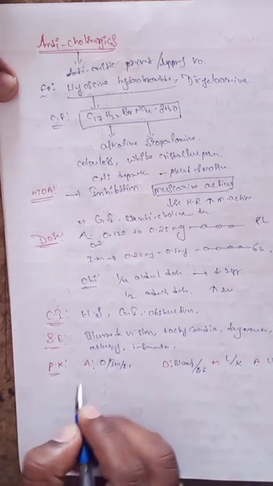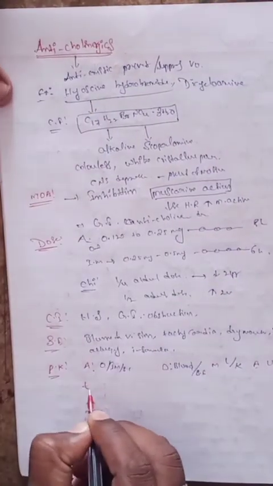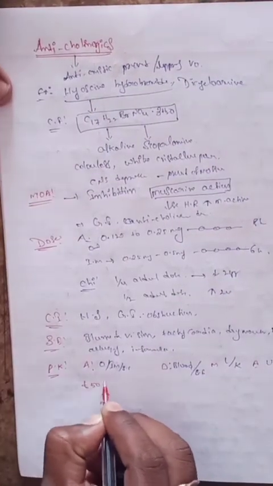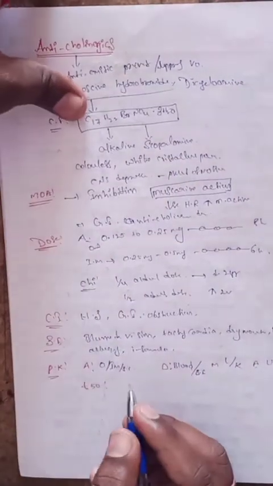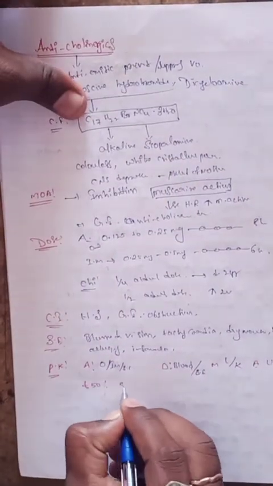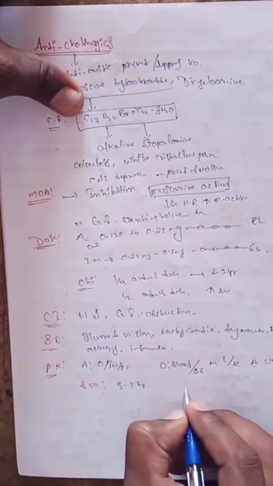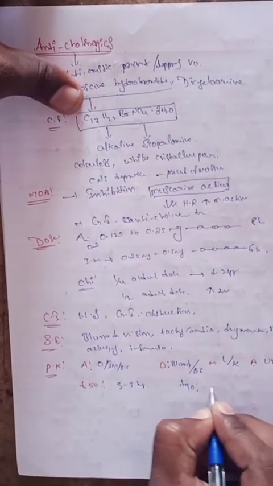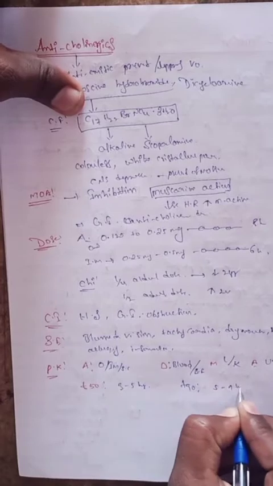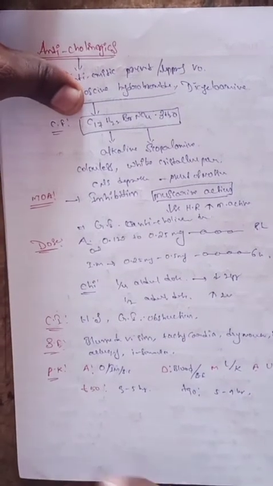What is the half-life of this drug? The half-life is 3 to 5 hours. And the T90 is 5 to 9 hours.